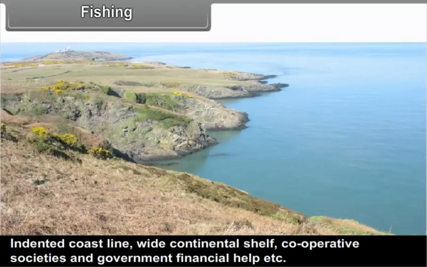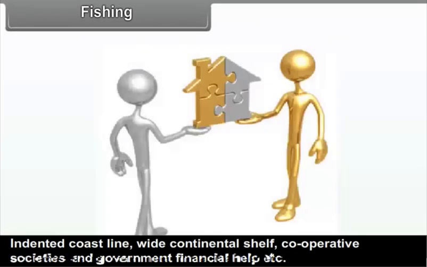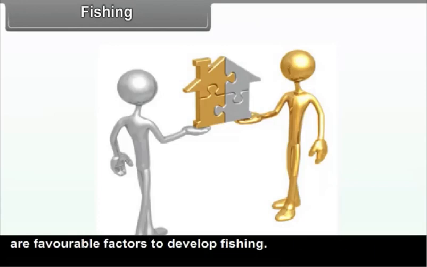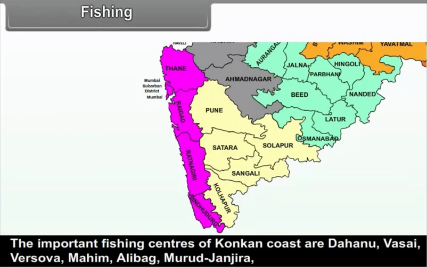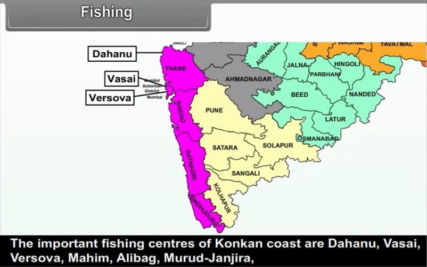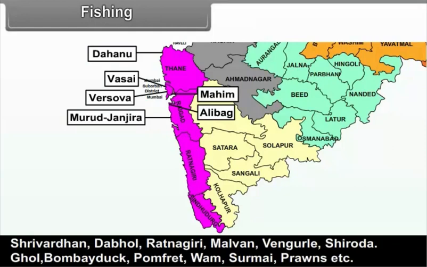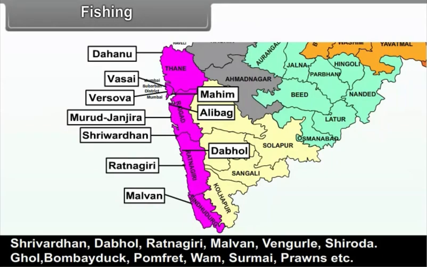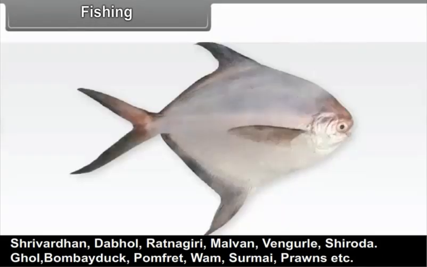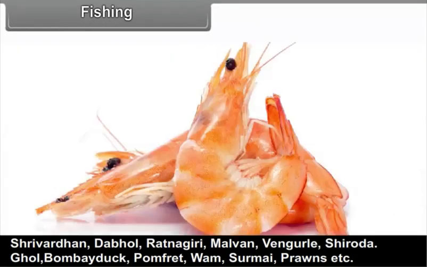Indented coastline, wide continental shelf, cooperative societies and government financial help etc. are favorable factors to develop fishing. The important fishing centers of Konkan coast are Dahanu, Vasai, Versova, Mahim, Alibag, Murud, Janjira, Shrivardhan, Dabhor, Ratnagiri, Malwan, Vengorle, Shiroda.